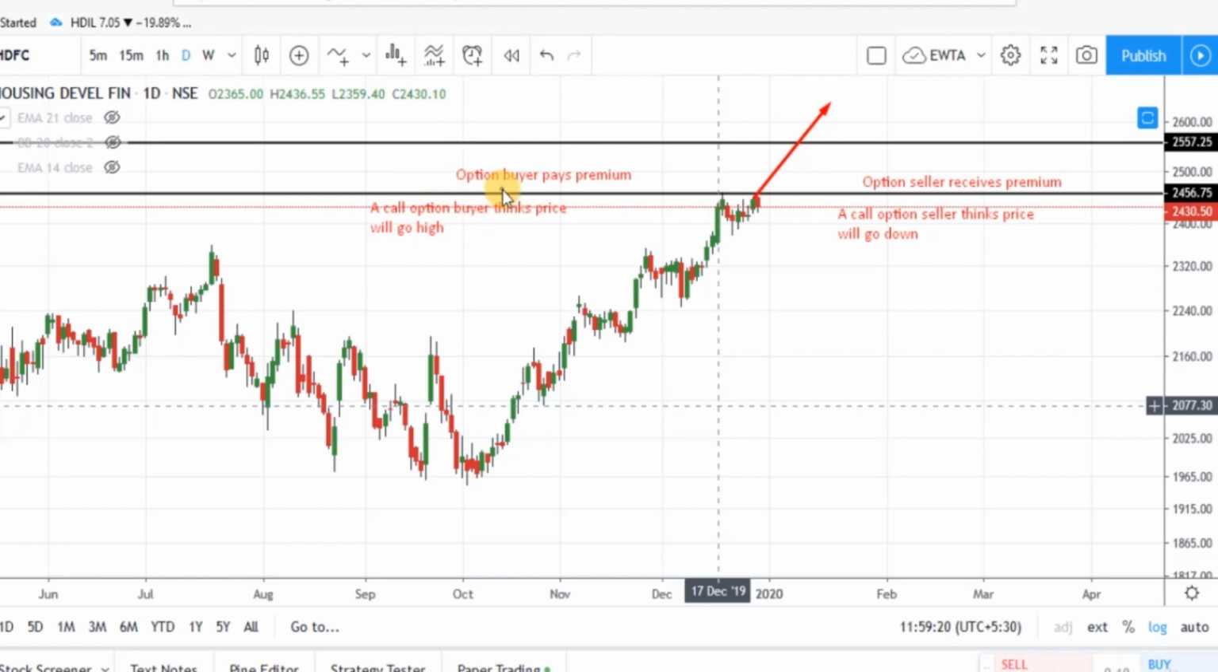So, as an option buyer, your loss is limited to the premium, but as an option seller, your loss can be unlimited. That's why I never suggest selling naked options. For a naked option seller, the risk is unlimited because there is no limitation on how high or low a stock can rise or fall. But selling options is very beneficial if we use it at the right place. How to use option writing, that we will learn later in the course.